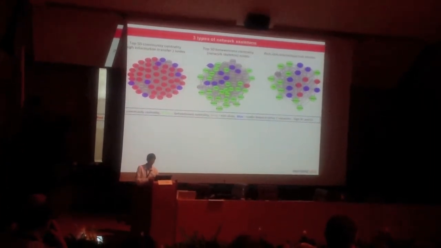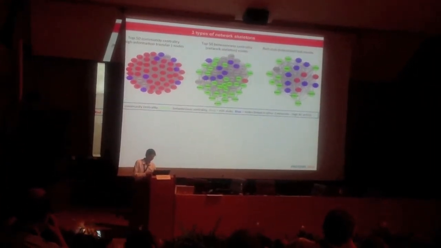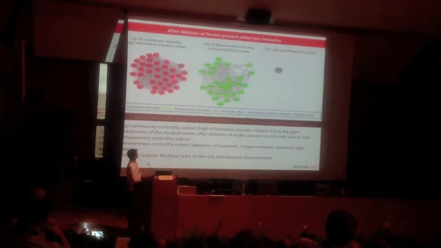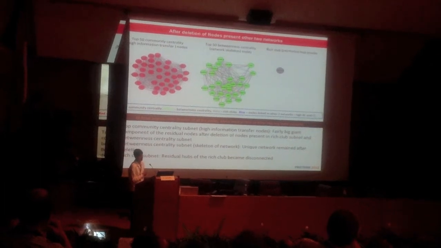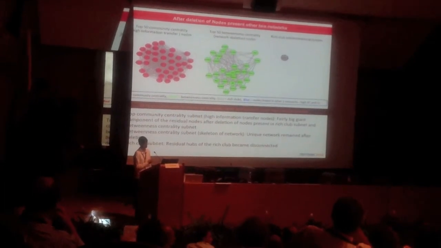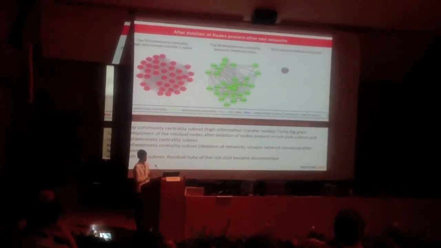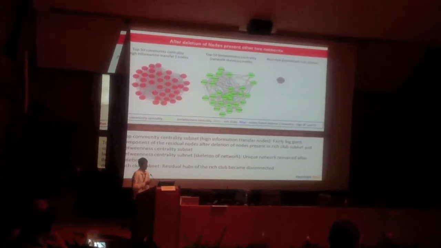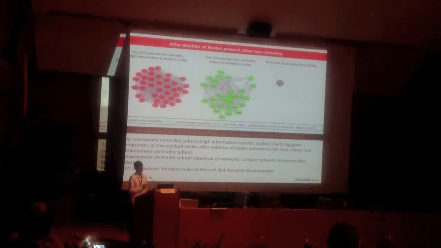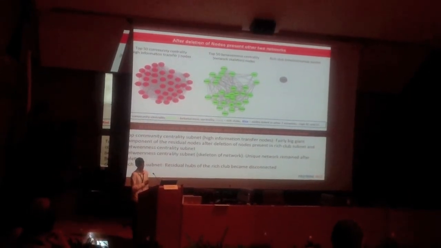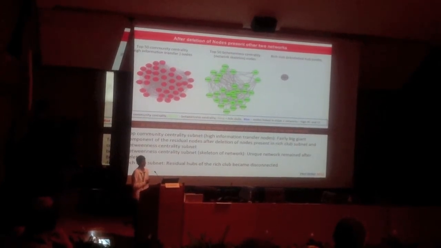What we found out was that the information transfer nodes and the core skeleton of the network were unaffected in this analysis, and only interlinked hub proteins were affected, which showed that these proteins are either high information transfer proteins or are at the core of the center.